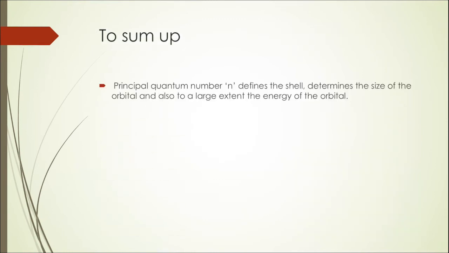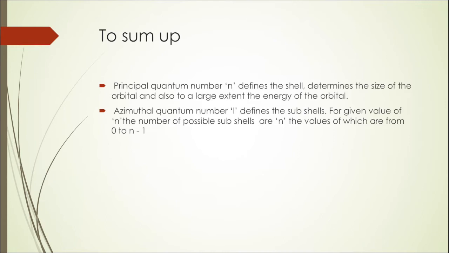Thus, to sum up, we have 4 quantum numbers, and these 4 quantum numbers, as I told you, have all the information about the energy and the location of an electron within the atom. The principal quantum number n is that quantum number that will determine the size and to a large extent the energy of the orbital.